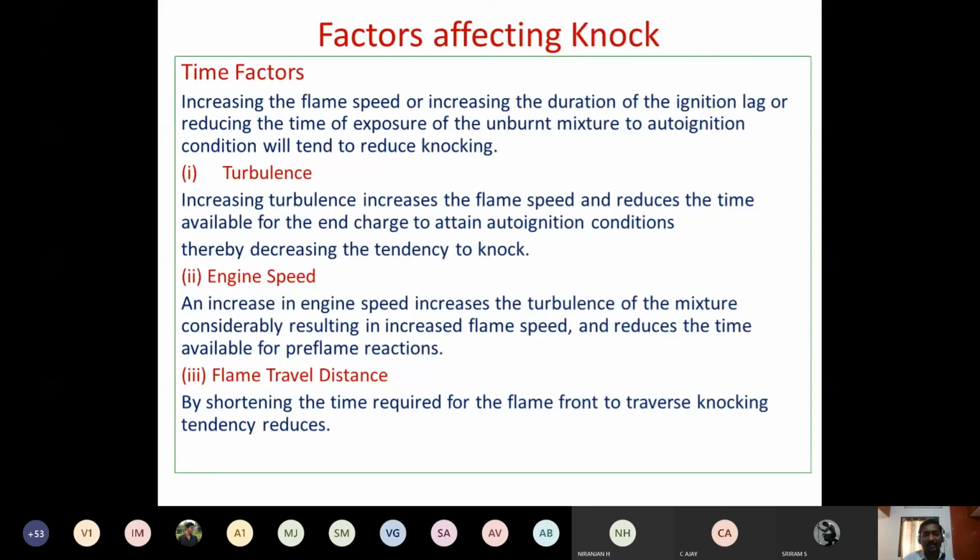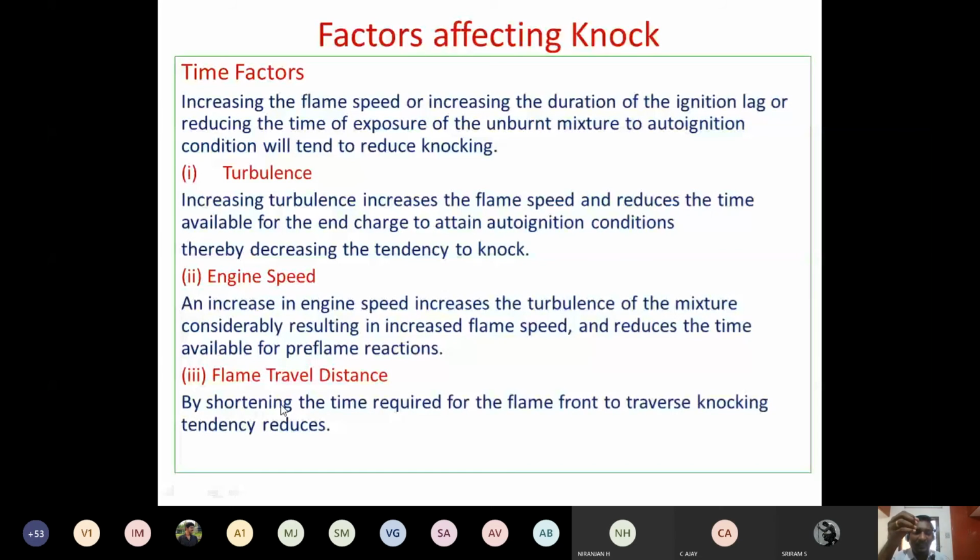And similarly coming to the engine speed, if you are going to increase the engine speed, then it increases the turbulence considerably, and that will result in the increased flame velocity, and that reduces the chances for knocking, right?